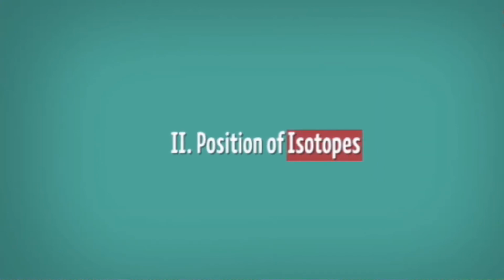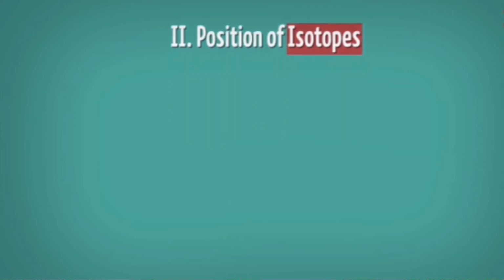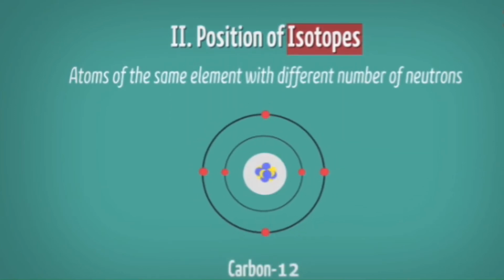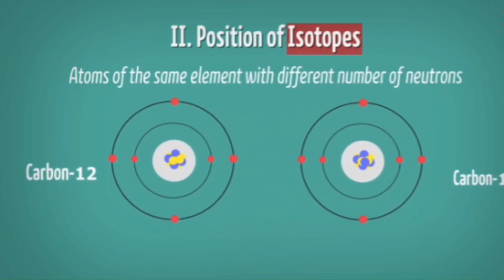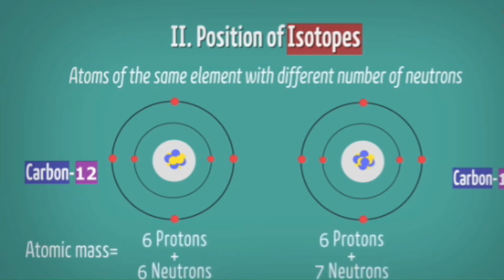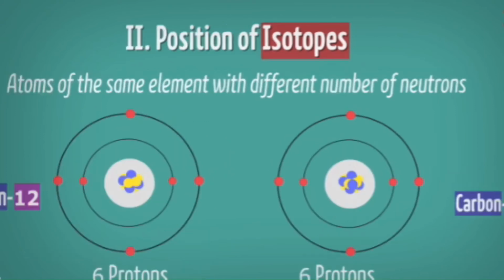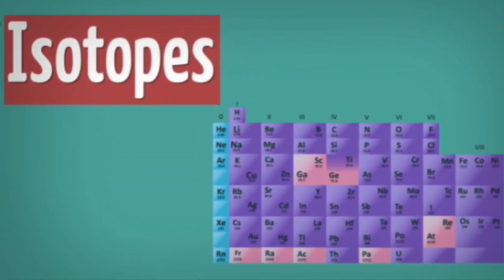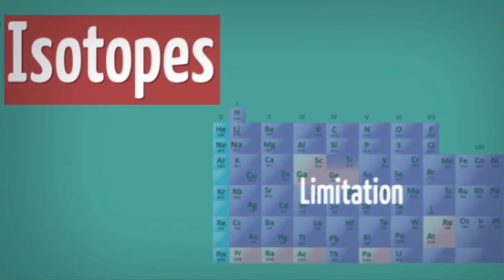Now the second drawback of him is the position of isotopes. Isotopes in the sense what, children? Hydrogen has a total of 3 isotopes, and carbon has 2 isotopes, carbon 12 and carbon 13. They have the same atomic number but different mass numbers. Here in the first one it is 6 plus 6, total 12, the mass number, and in the next one 13 is the mass number. So these are all the isotopes.